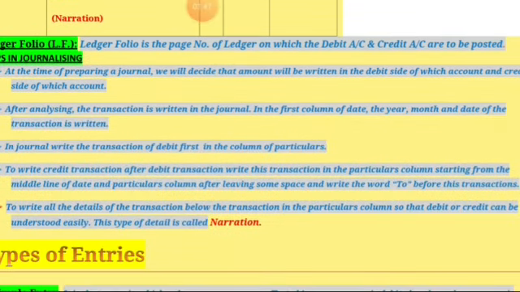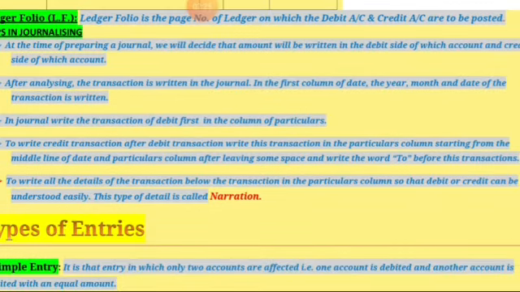Steps involved in journalizing. At the time of preparing journal, we decide which account's debit side the amount will be written in and which account's credit side. It means before we start journal, we make sure which account is to be debited and which account is to be credited. After analyzing, the transaction is written in journal. In the first column of the date, year, month and date of the transaction is written. Then in journal write the debit transaction first in the column of particulars.